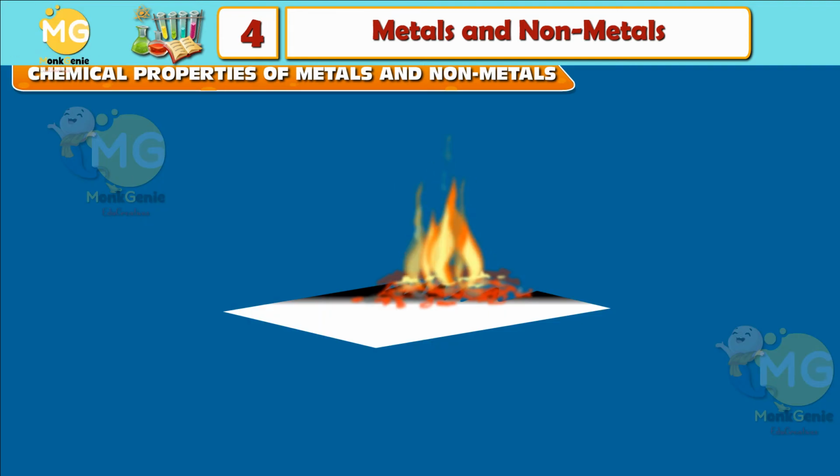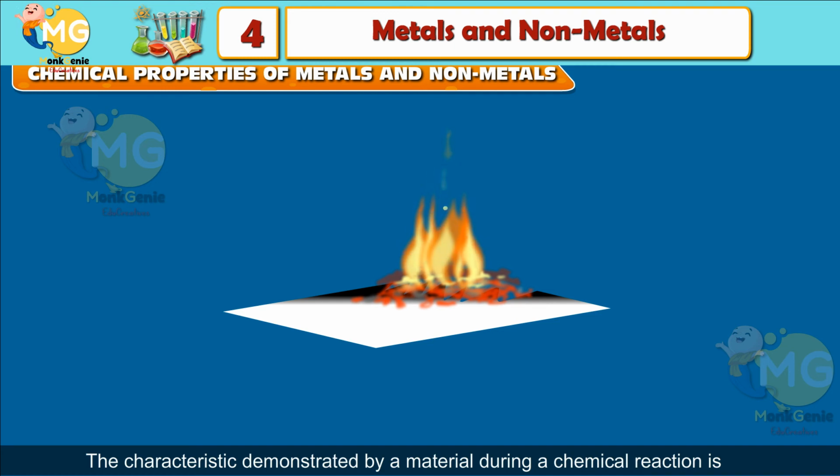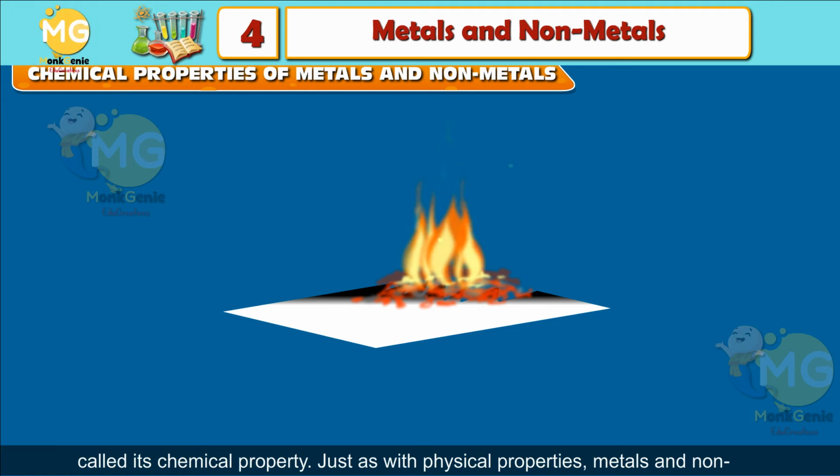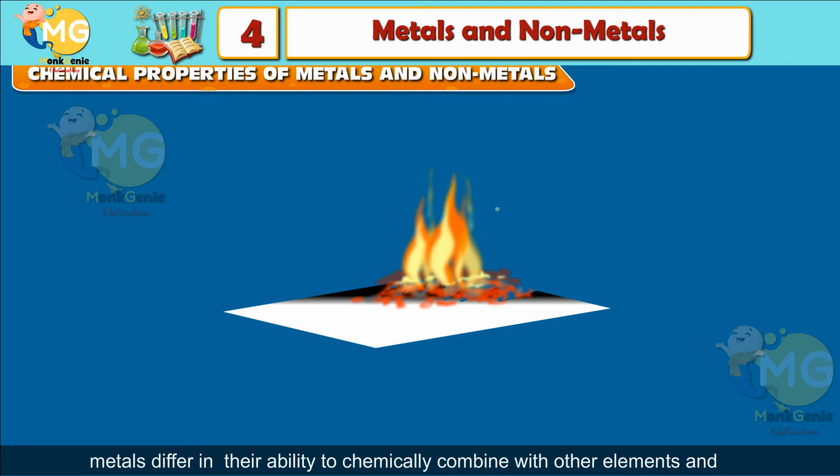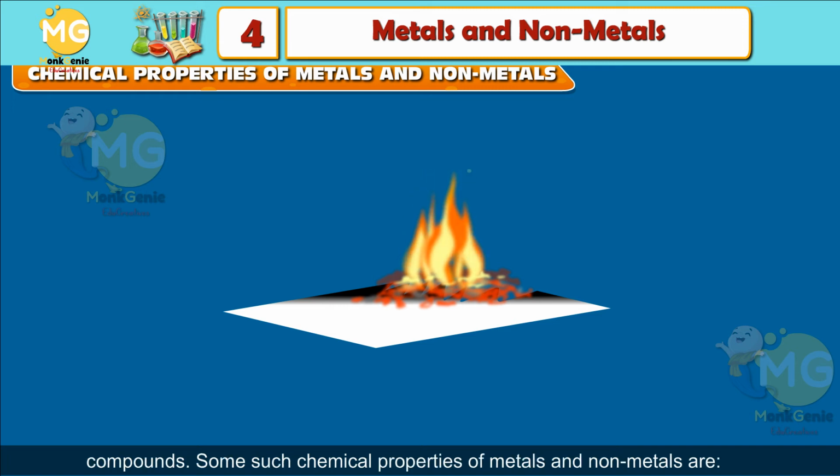Chemical properties of metals and non-metals. The characteristic demonstrated by a material during a chemical reaction is called its chemical property. Just as with physical properties, metals and non-metals differ in their ability to chemically combine with other elements and compounds.